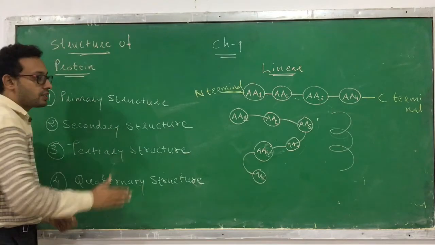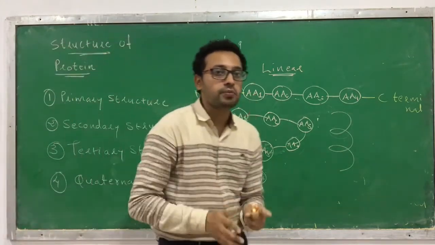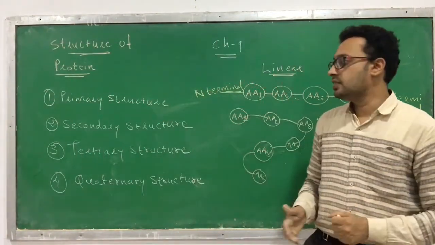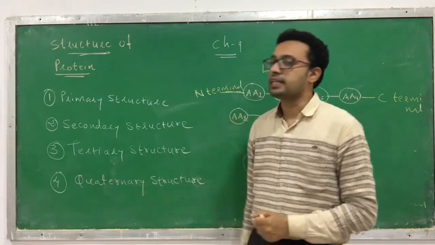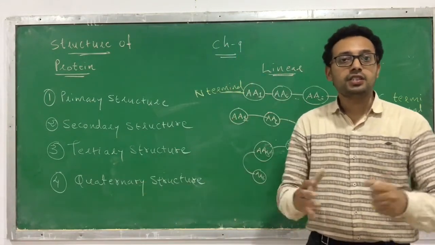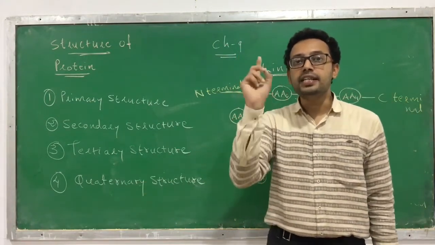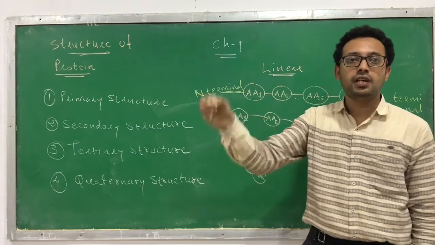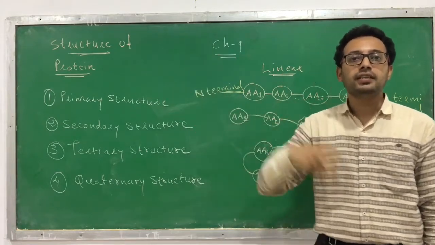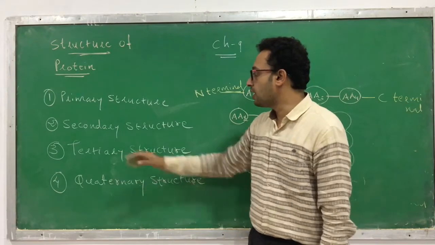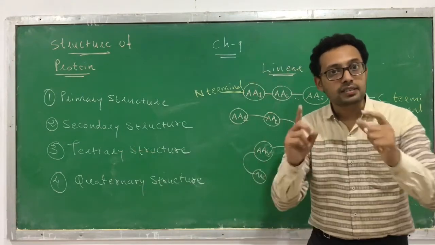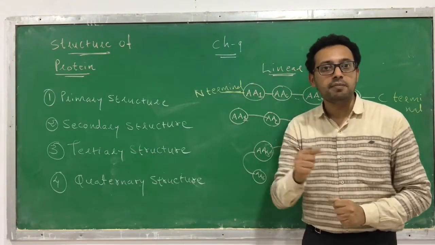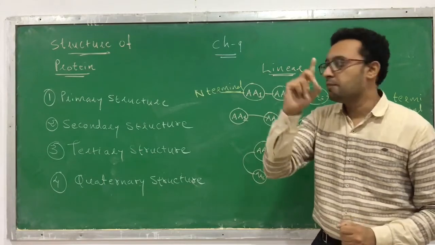Now the tertiary structure. Most of the time in living organisms, the tertiary structure of protein exists. Tertiary structure means a three-dimensional arrangement of amino acids in the living organism, but of a single polypeptide chain.